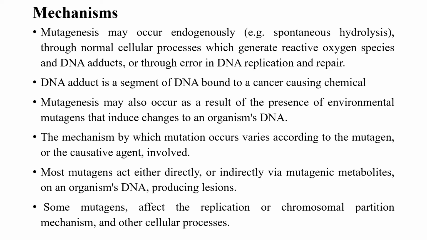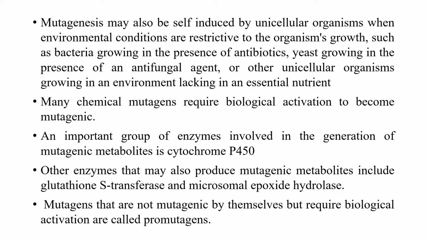Mutagens may also be self-induced by some unicellular organisms when environmental conditions restrict growth, such as bacteria growing in the presence of antibiotics, yeast growing in the presence of antifungal agents, or unicellular organisms growing in an environment lacking essential nutrients.